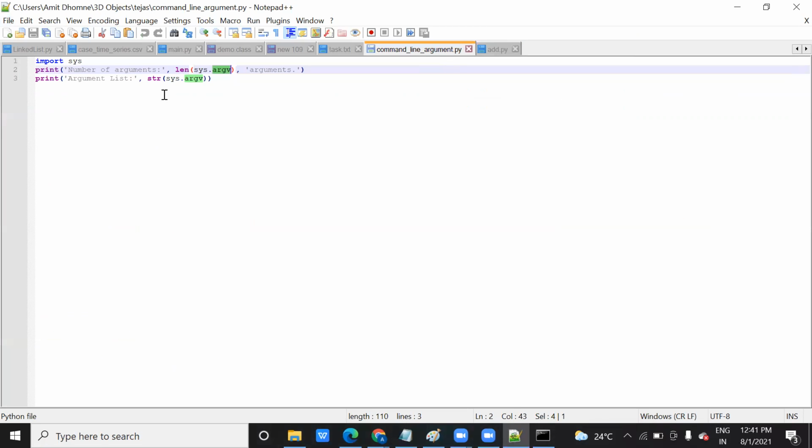In this file, I'm first printing the number of arguments accepted, and then I will print those arguments. This line tells you how many arguments you are accepting, based on the length function on sys.argv, and then it prints those arguments.